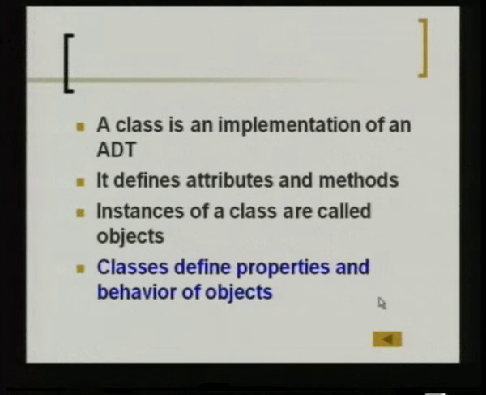A class defines properties and behavior of the objects. So there is the abstract data type. What does the word abstract mean? It is just a general description which can be modified by the objects. So abstract is nothing but it keeps the essential details of that particular class type. For example, if you say the word bird, the essential details of a bird are that they have feathers, they have wings, they can fly, and each bird flies at a certain height, the speed at which it rises from the ground. All these features are defined in that class. They are further refined, or made more specific, in that specific object called cuckoo.